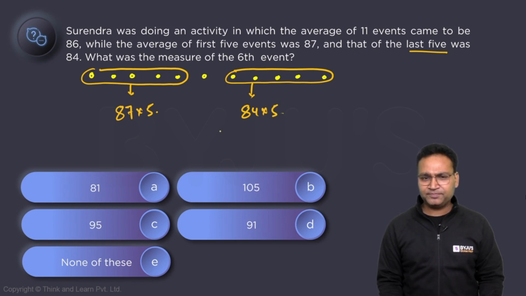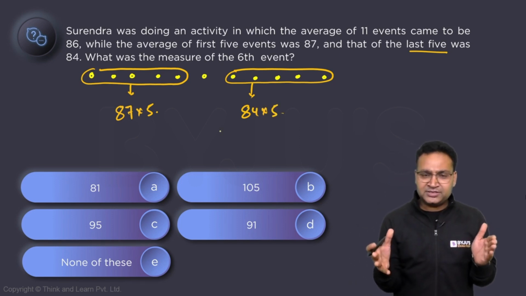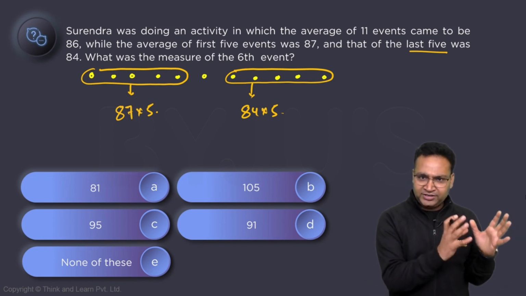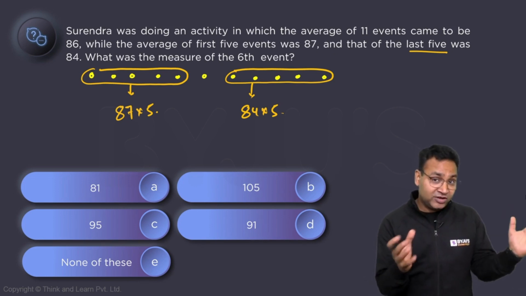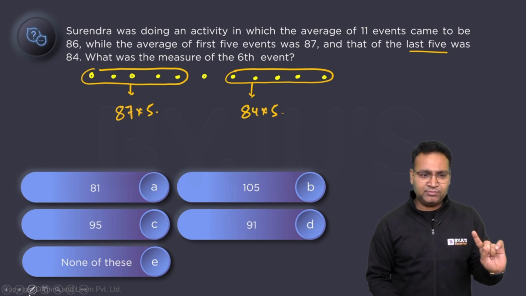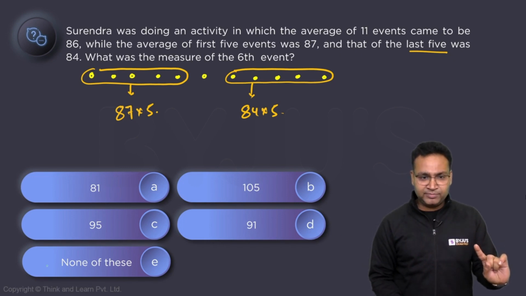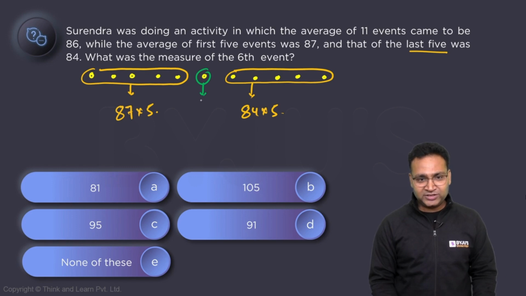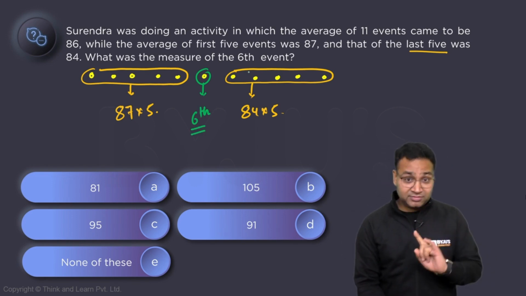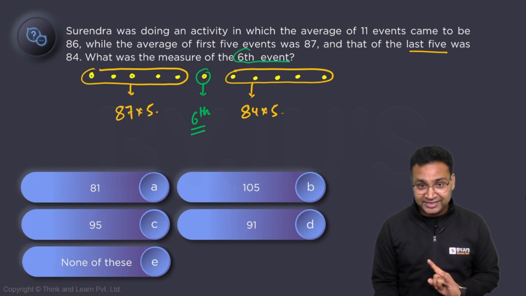84 into 5. Out of the 11 numbers, we have already counted the summation of 10 numbers, the first 5 and the last 5. What is the number left? The number left is the middlemost number, that is the 6th number. And surprisingly, we have to calculate the 6th event only.